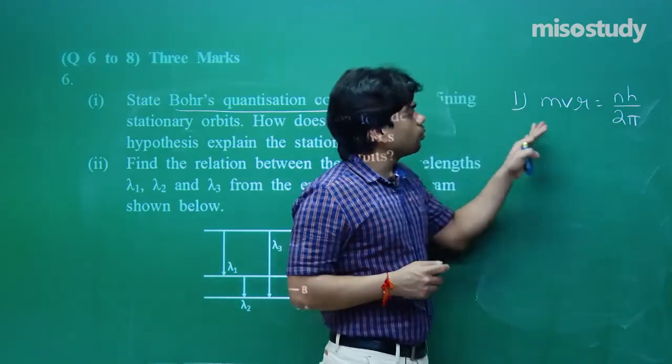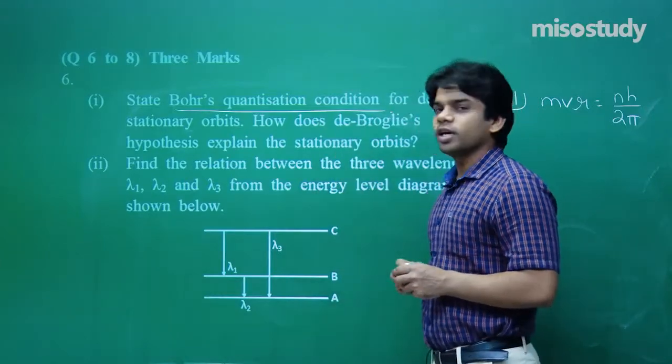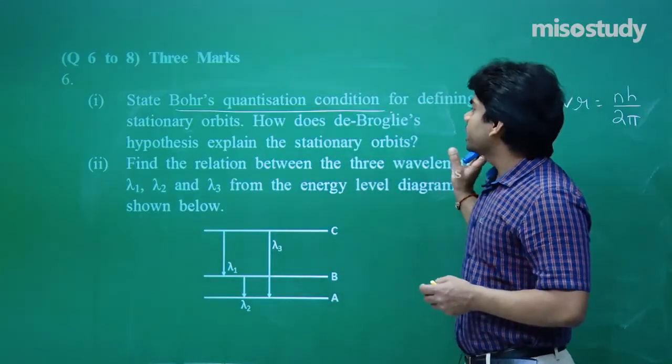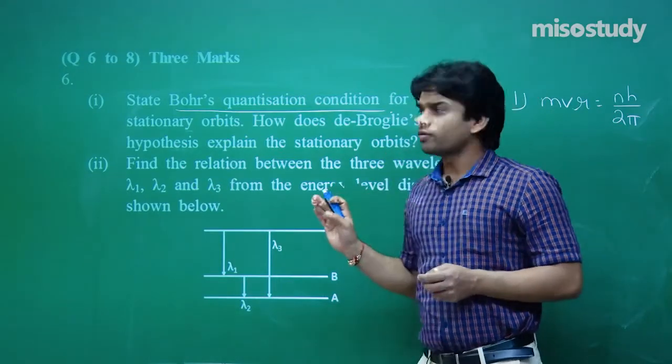Now, this is the postulate that has been asked, Bohr's quantization concept. That is what we have got from here. Next, how does de Broglie hypothesis explain the stationary orbits? Just now we have discussed this.